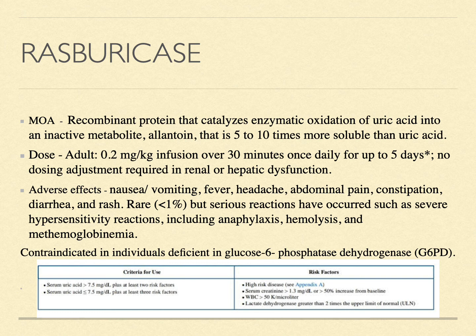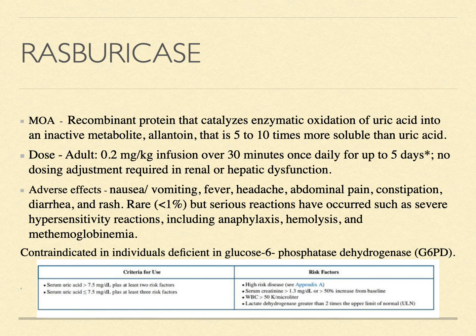Adverse effects include nausea, vomiting, fever, headache, abdominal pain, constipation, diarrhea, and rashes. Rare but serious reactions have occurred, such as severe hypersensitivity reactions including anaphylaxis, hemolysis, and methemoglobinemia. It is contraindicated in patients deficient in glucose 6 phosphate dehydrogenase.